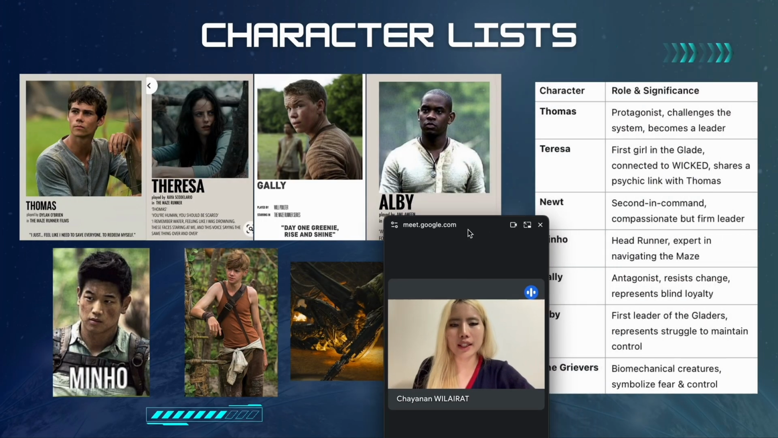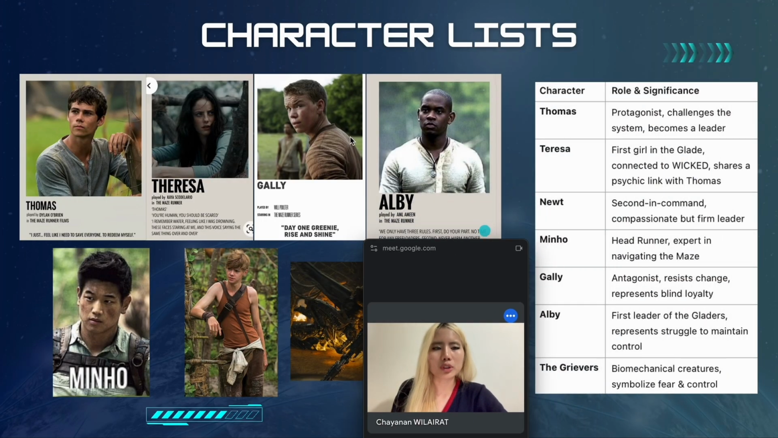Next is character list. Thomas, protagonist, challenges the system, becomes a leader. Teresa, first girl in the Glade, connected to Wicked, shares a psychic link with Thomas. Newt, second in command, compassionate but firm leader. Minho, head runner, expert in navigating the maze.